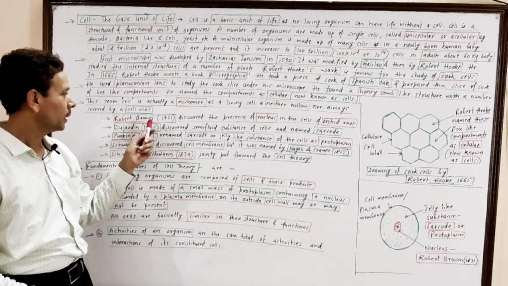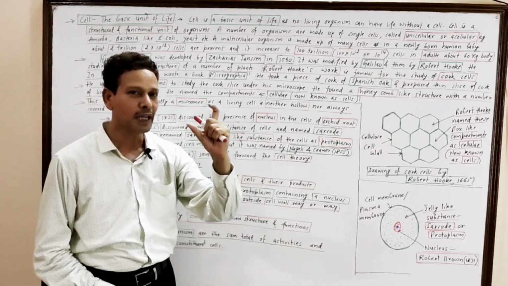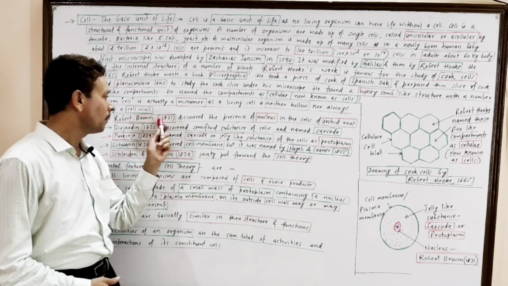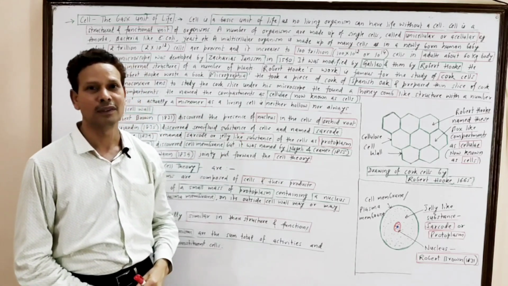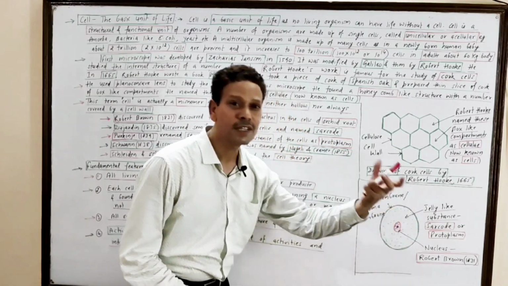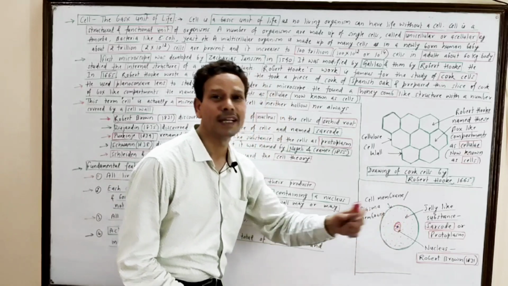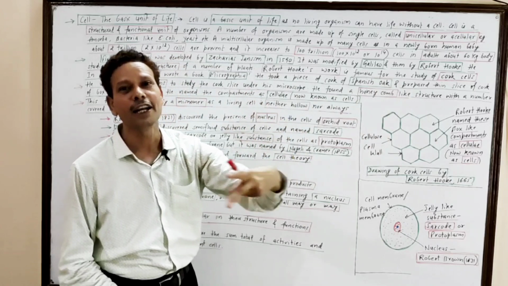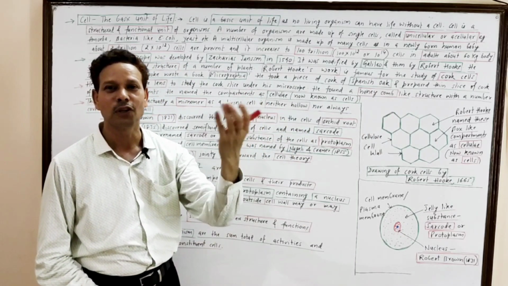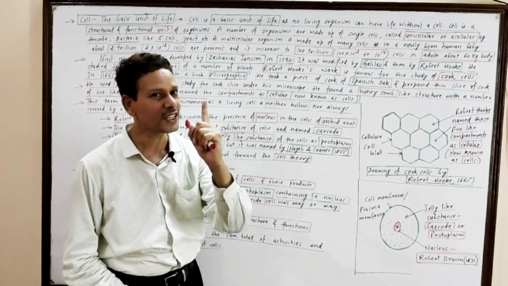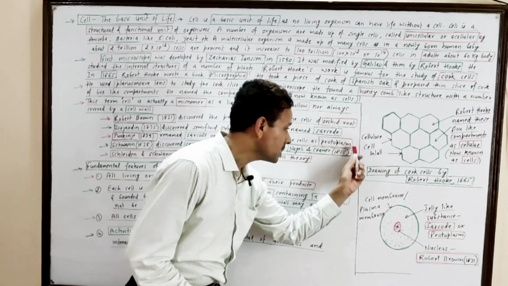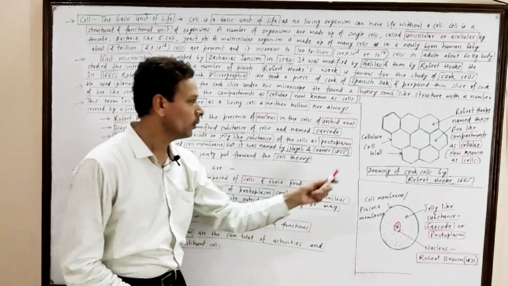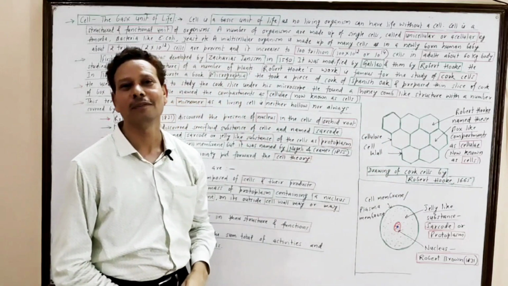Robert Brown, in 1831, each and every point very important for competitive exams. Robert Brown, 1831, discovered that cell consists of a nucleus. It means the discovery of cell, that credit goes to Robert Hooke in 1665, as well as the discovery of cell wall, that credit also goes to Robert Hooke in 1665.